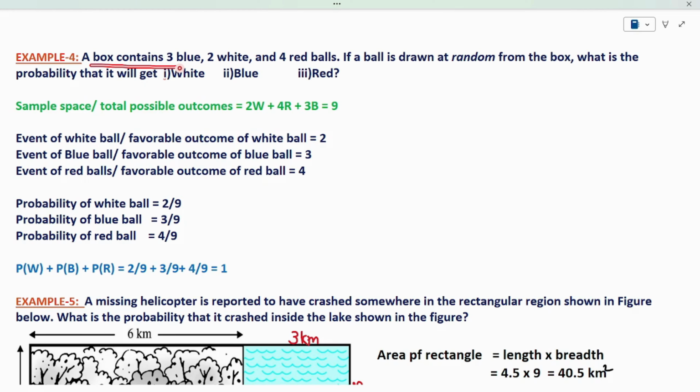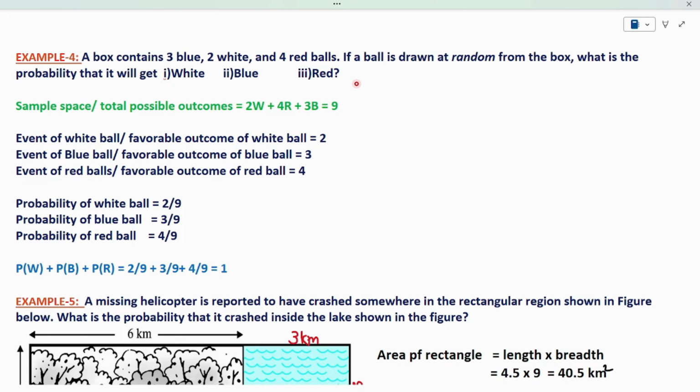A box contains 3 blue balls, 2 white balls, 4 red balls. If a ball is drawn randomly from the box, what is the probability of getting a white ball, the probability of getting a blue ball, the probability of getting a red ball? I have a box. In that box, I have 3 blue balls, 2 white balls, 4 red balls. In total, I have 9 balls.